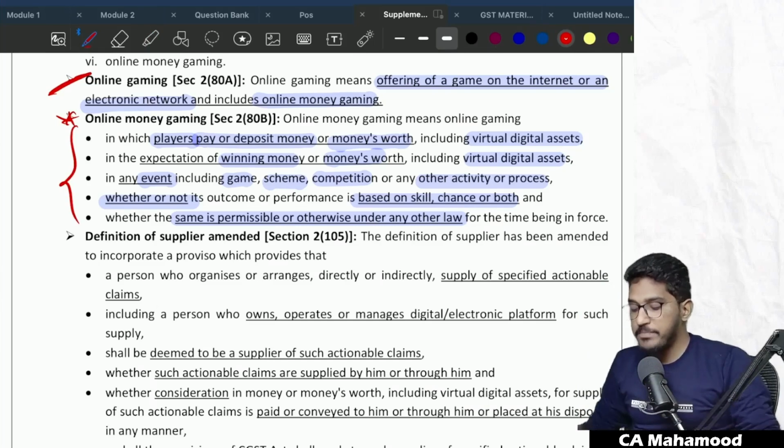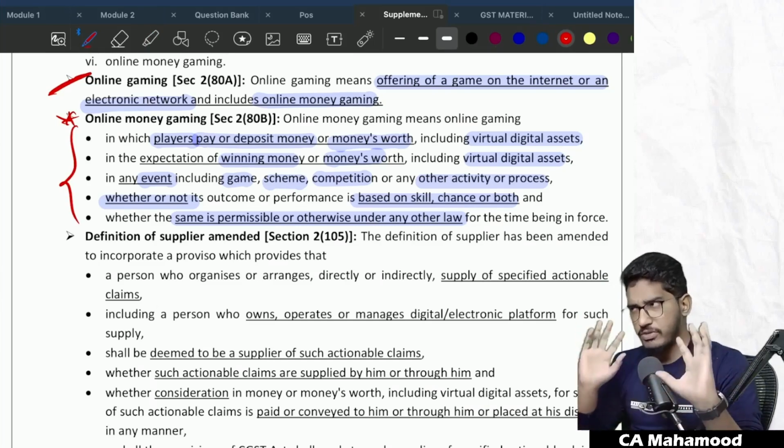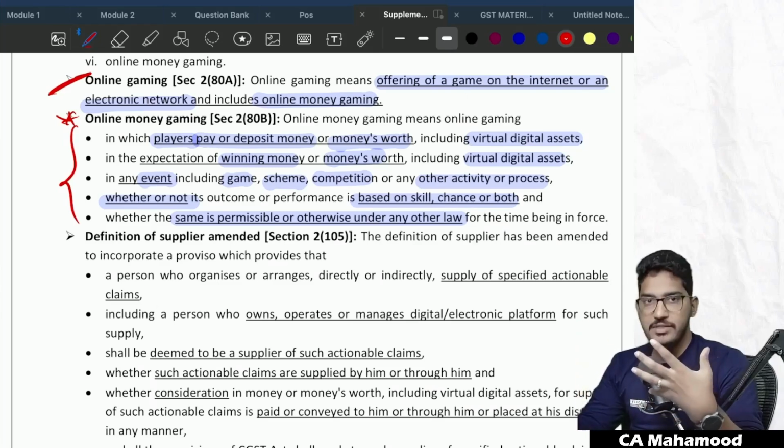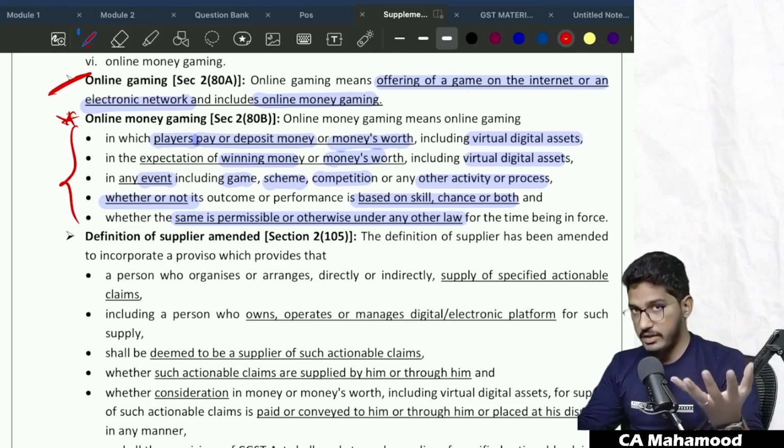Please repeat along with me. So online money gaming means online gaming in which the player, very simple, guys, you have to apply the common sense here. So just imagine certain app, you can automatically write the correct definition.